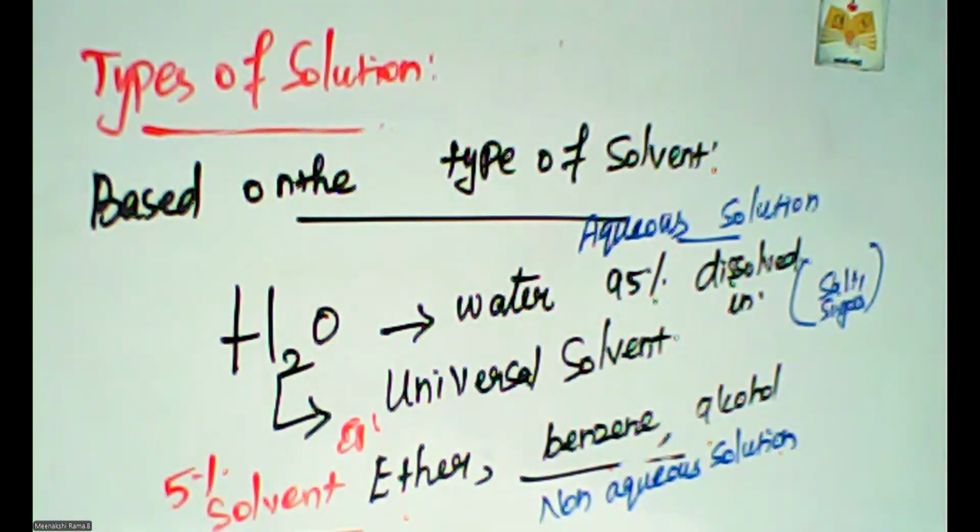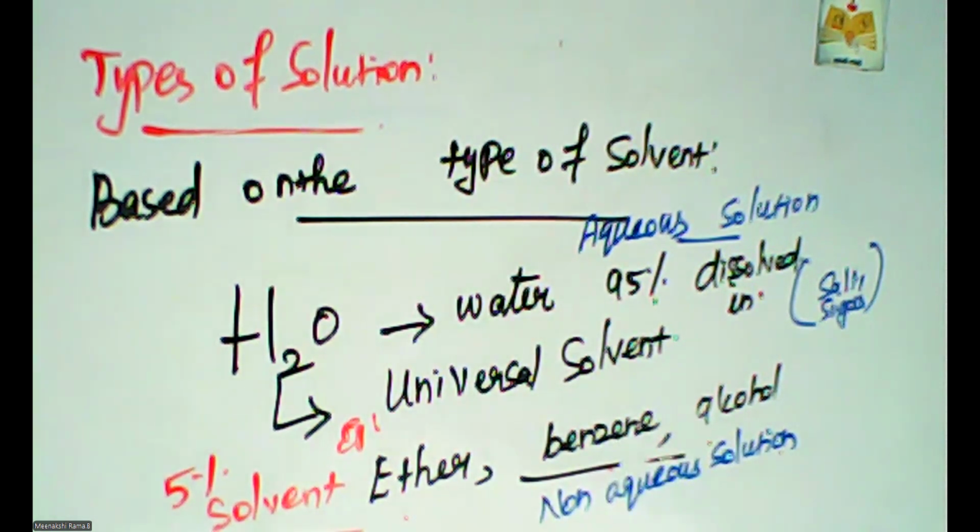Yes, sulfur dissolved in carbon disulfide is an example of a non-aqueous solution. A non-aqueous solution uses any liquid other than water, such as ether, benzene, alcohol, as the solvent.